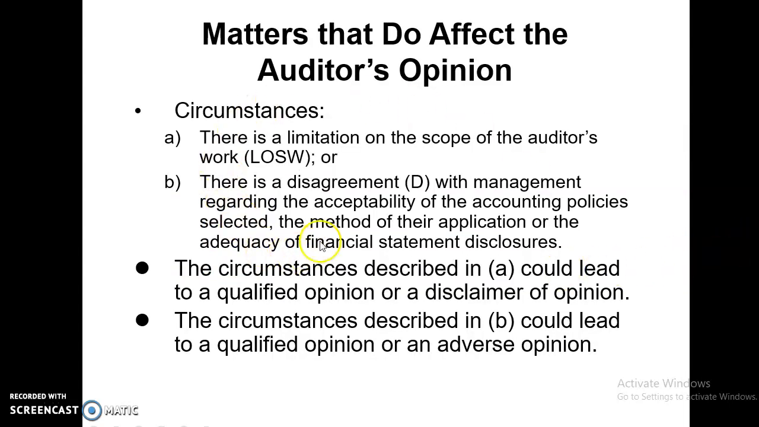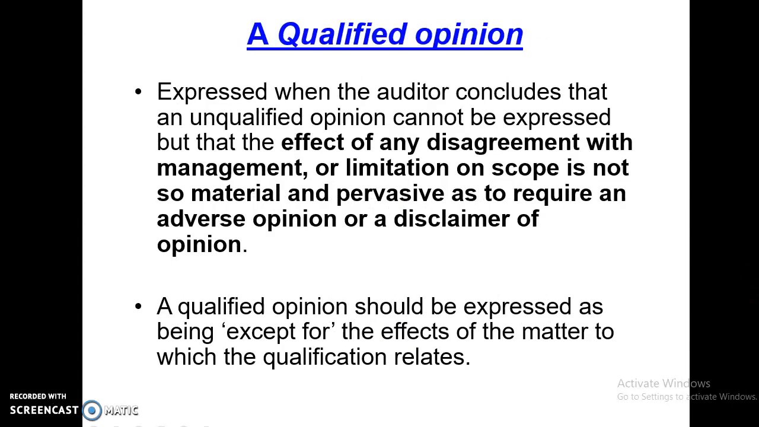Again, as I have mentioned just now, there could be limitation on the scope of the auditor's work, or there could be disagreement with the management, especially with regards to the acceptability of the accounting policies, the method of their application, or the adequacy of the financial statement. The first one, limitation on the scope of audit work, could lead to a qualified opinion or a disclaimer opinion. We will go through one by one later. The circumstance described in B, disagreement with management, on the other hand, could lead to a qualified opinion or an adverse opinion.